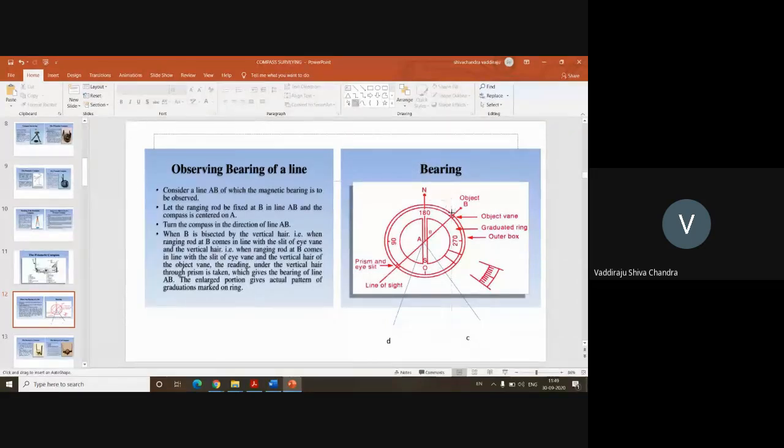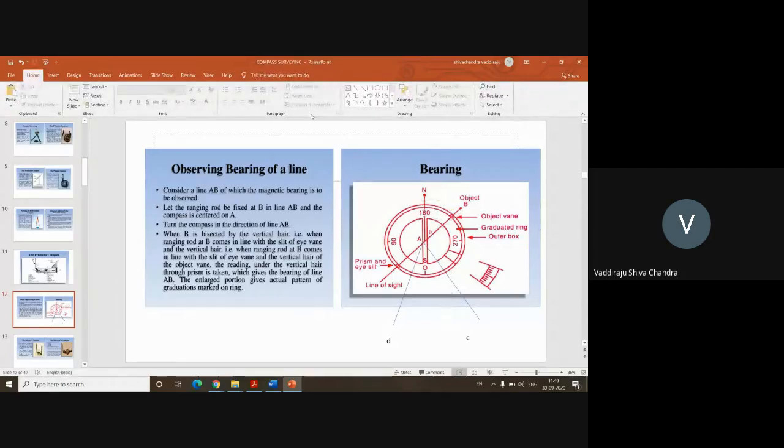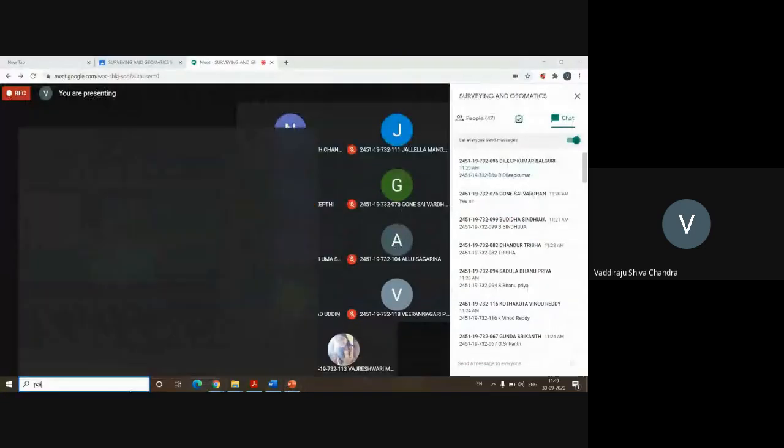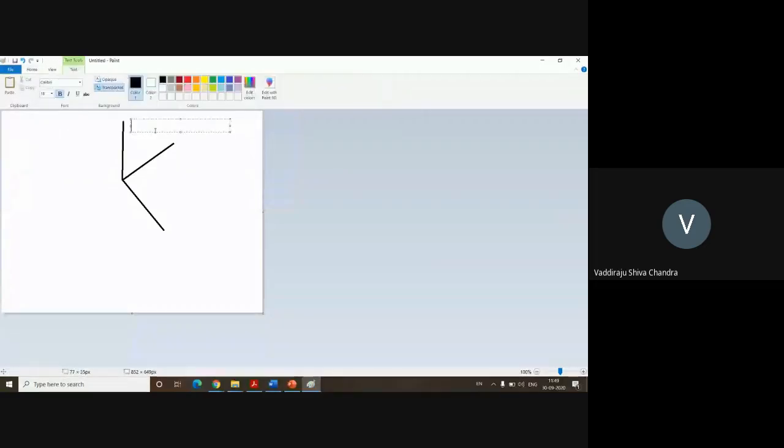From here to here I have measured. This is my north.